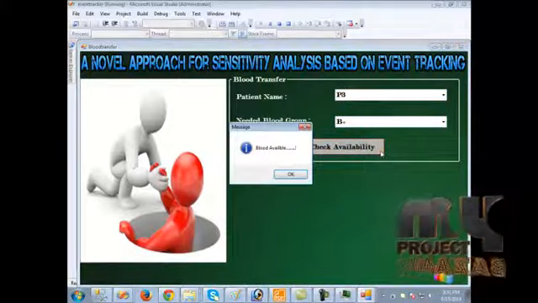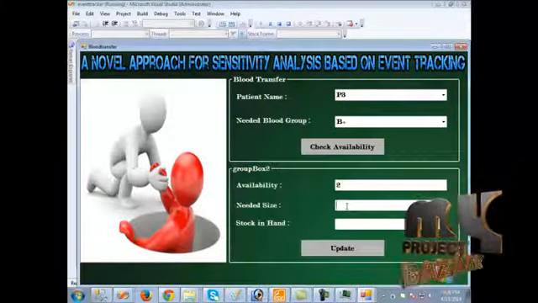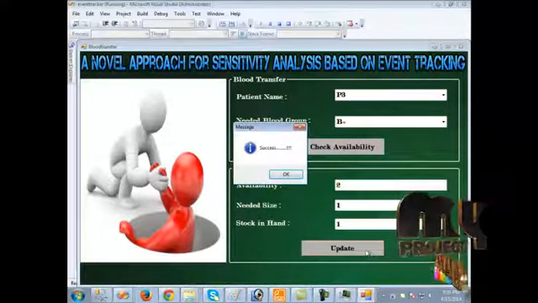We should first check whether the blood is available; we can see a blood available message. So the needed size can be specified by the user. When we click update, the blood can be transferred to the patient.